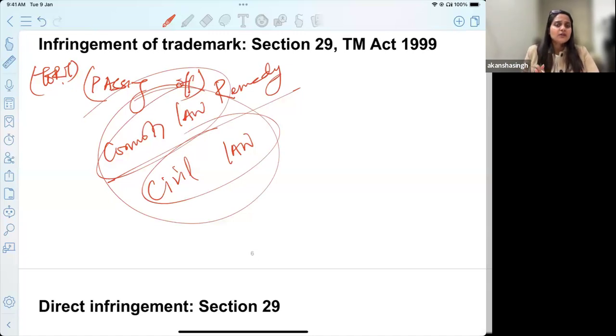Are we part of civil law, common law, religious law, or a mixture of all the laws? You can just Google it, you will get a world map with a pie chart, where the blue part is common law, orange is civil law, and red is a mixture of both. Just try to find out where India exists.